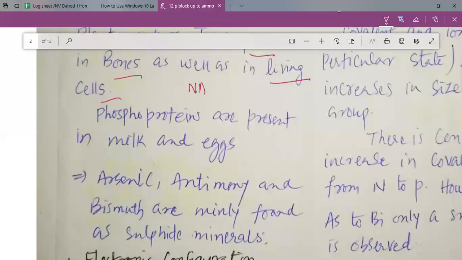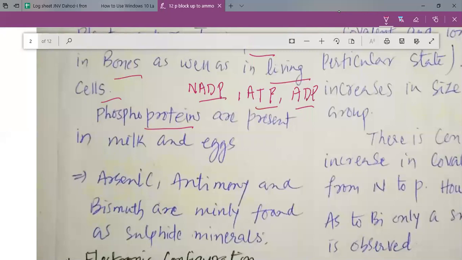Okay, if the biology students can answer. NADP, cell membrane. What is NADP? Nobody will answer. You know about ATP and ADP? Yes, sir. Okay, tell me the full forms if you remember. Adenosine triphosphate, very good. Adenosine diphosphate. So you can see the phosphate there. You have adenosine triphosphate, adenosine diphosphate, nicotinamide adenine dinucleotide phosphate, NADP, or reduced NADPH. These are the things you can study in the Krebs cycle. So this is how you can see that even in your living cells, you have various types of phosphorus compounds which are present.